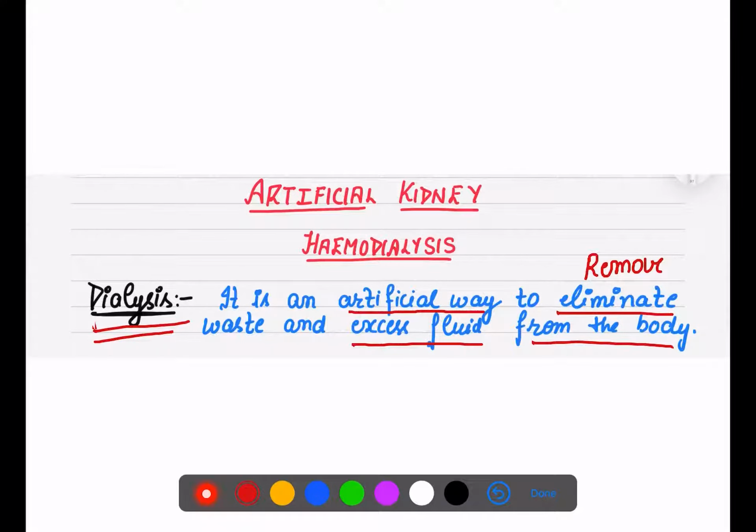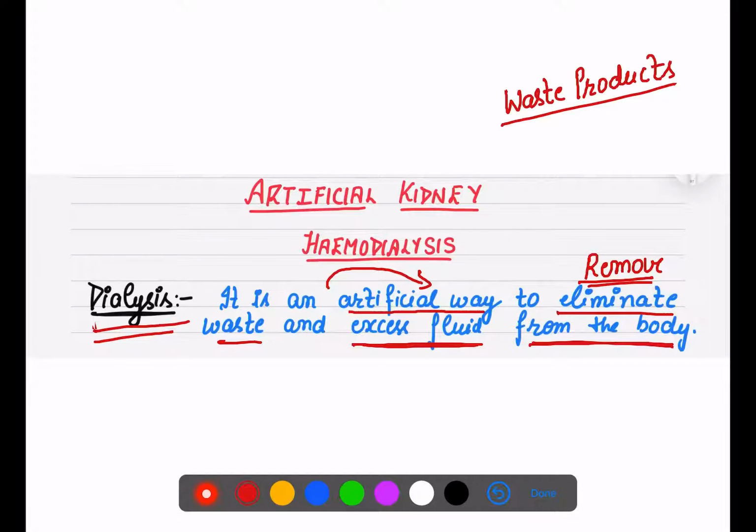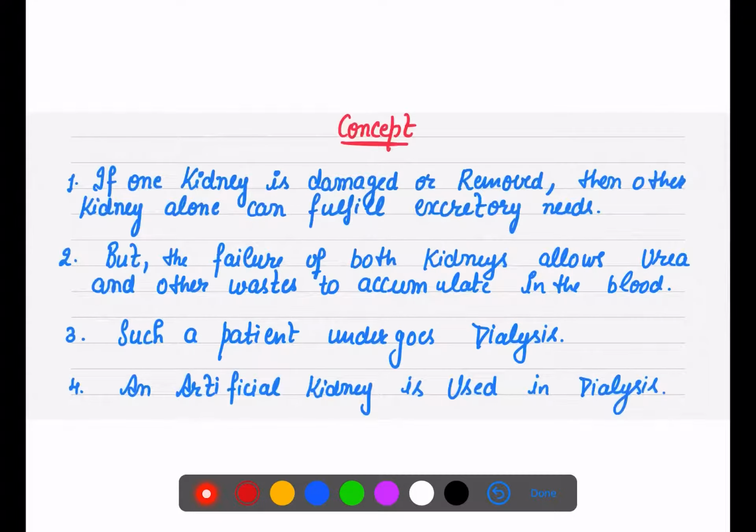There are a few waste products produced from every metabolic activity. When your kidneys are not functional, these wastes are removed from the body through an artificial method. The artificial way to remove waste and excess fluid from the body is known as dialysis.